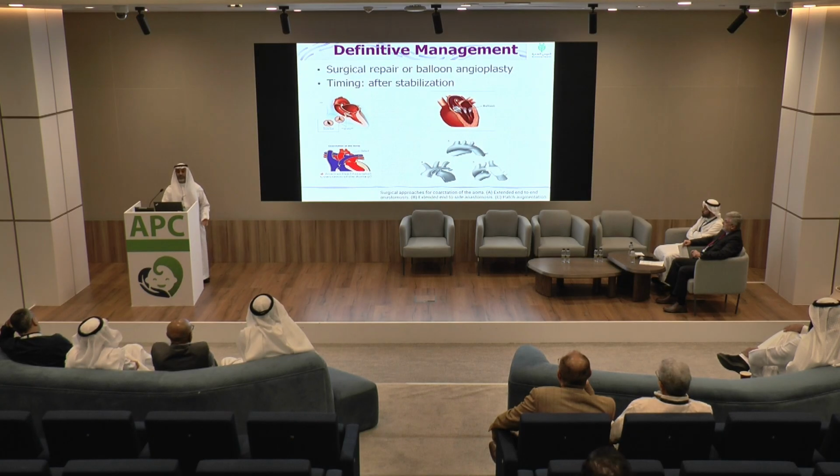So what is the definitive treatment? After you stabilize the patient and start prostaglandin, refer him to a cardiac center, or if you are lucky, in Musa, you can proceed with the surgery. So if it's aortic stenosis, usually they will go with balloon dilatation, dilating the aortic valve, and if it is a coarctation, they will usually go for surgical repair if the patient is less than 6 months.